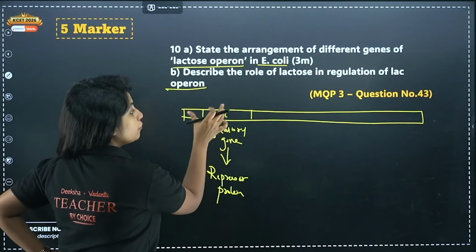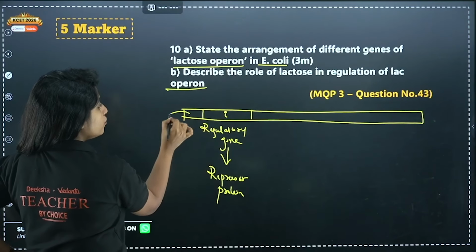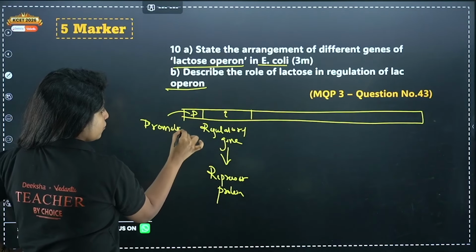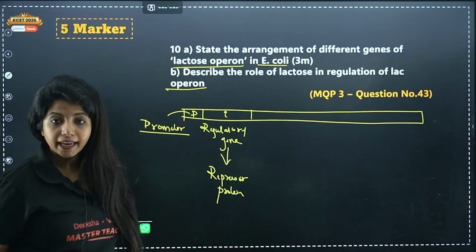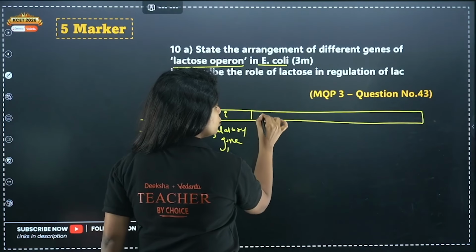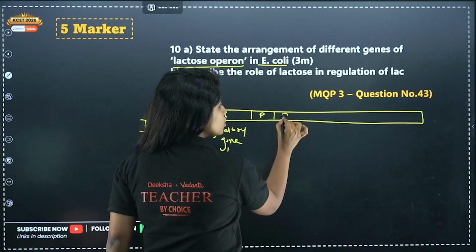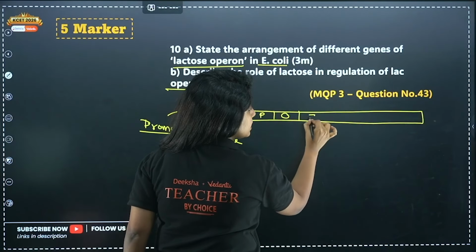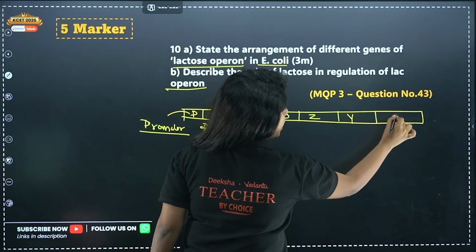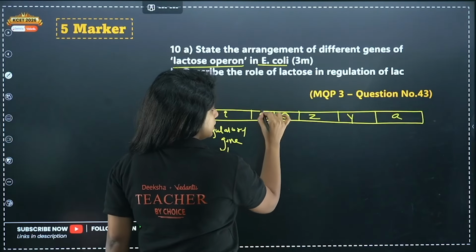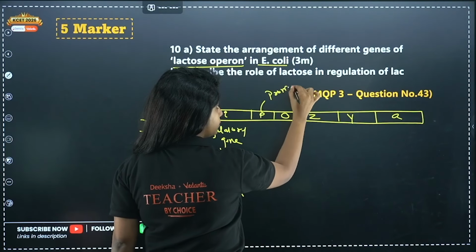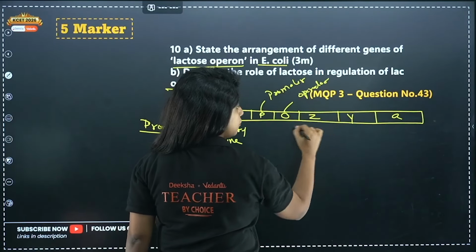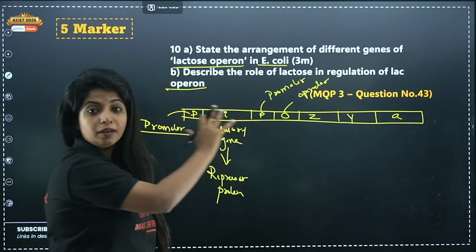Repressor protein. Now before any gene, you will obviously have a promoter region for that gene. So there is a promoter region for the regulatory gene, which is denoted by I. Then you have the promoter as well as the operator region for our main structural genes, that is Z, Y and A. This is the promoter, and this is the operator for the structural genes, which are regulated by the regulatory gene.